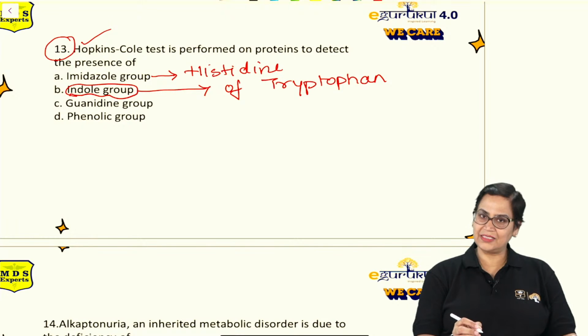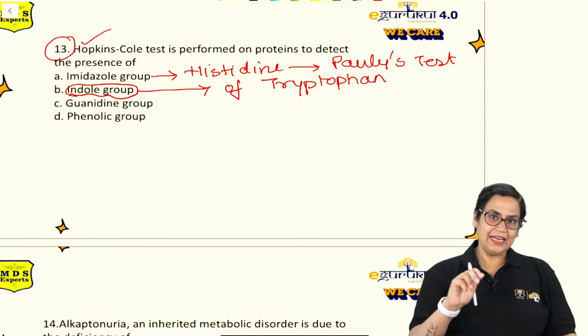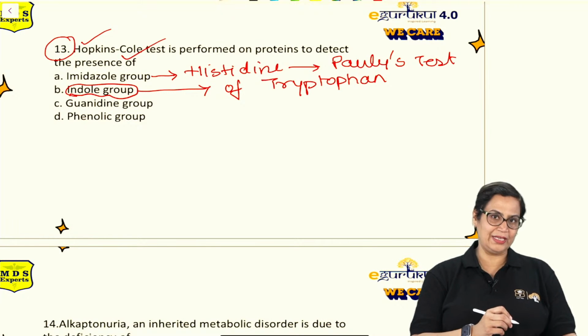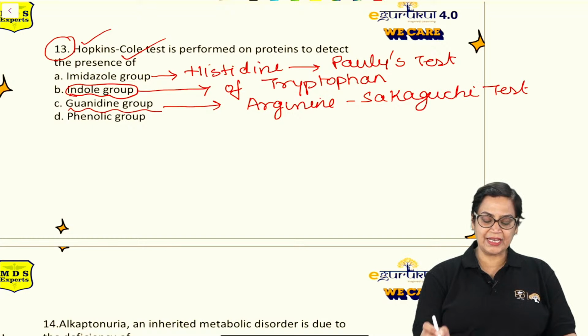Yes, very good Jyoti, the answer will be indole. And for histidine, or the imidazole group, the specific test is Pauly's test. Right? For the indole ring, the specific test is the Hopkins-Cole test. Guanidine group or guanido group is a group present in arginine, and for this the name of the test is Sakaguchi test. So you can say Sakaguchi test is specific for the guanido group of arginine.